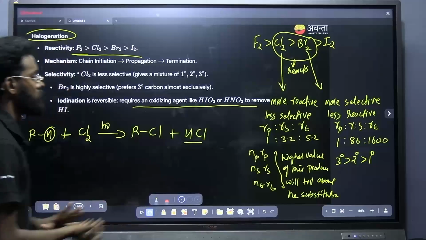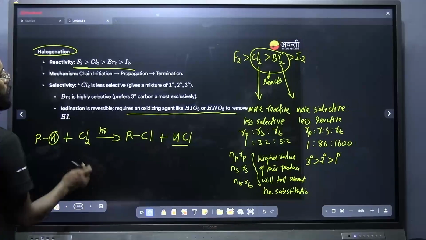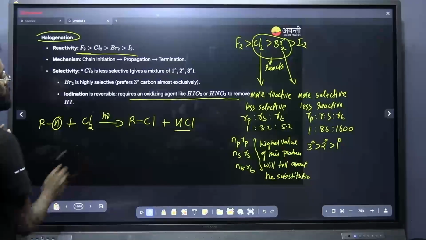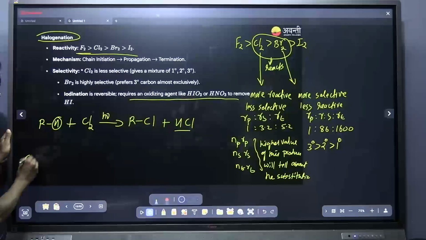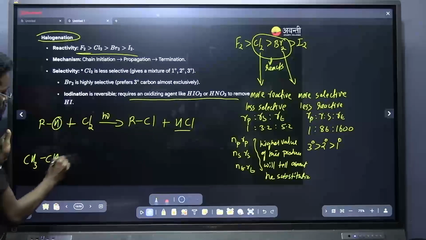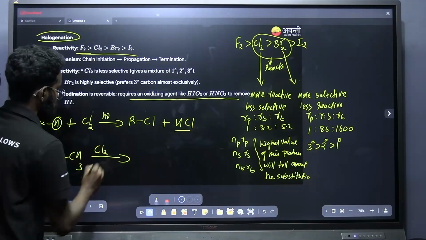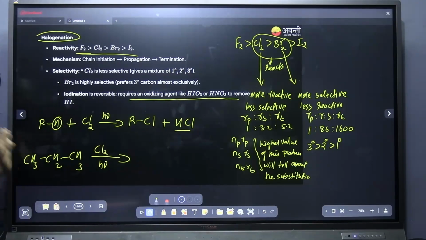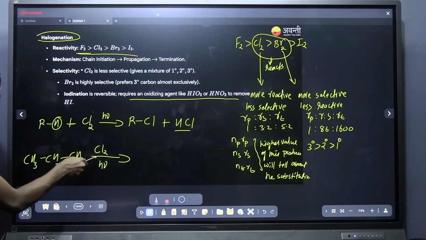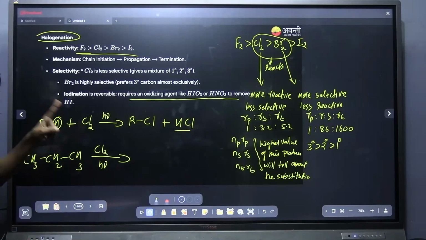Okay, I will give you an example. I hope you already know about this through the haloalkanes chapter itself. I am just giving an example. CH3CH2CH3, Cl2 in presence of h nu. What are the products that you can expect for this one? As it is Cl2, it is more reactive and less selective.